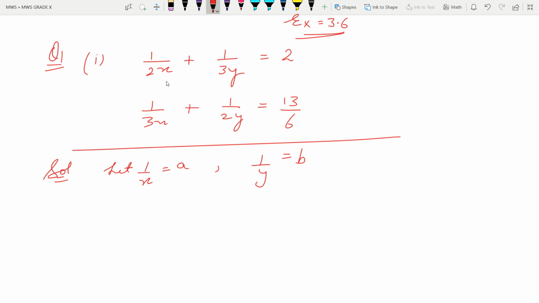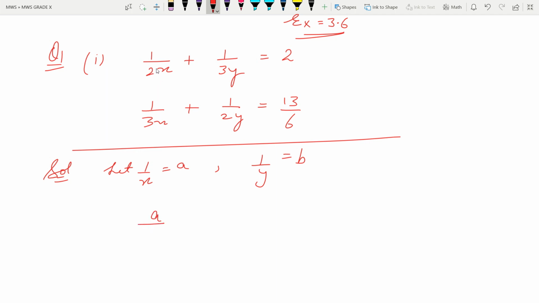Whenever you find a variable in the denominator, like this, 1 by x, 1 by x, 1 by y, 1 by y, then assume this as another alphabet. For example, 1 by x is equal to a, and 1 by y is equal to b. So this will be converted into a upon 2.